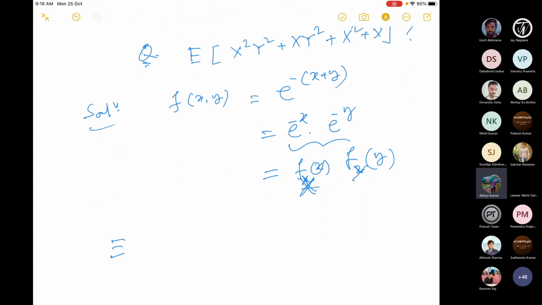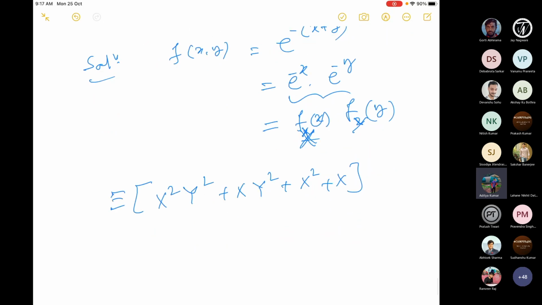So let me write it down here: the expected value of x squared y squared plus x y squared plus x squared plus x. If you do a little bit of algebra here, this kind of disguised problem you can expect in the exam, for example. So this can be written as x squared plus x, times y squared plus 1.